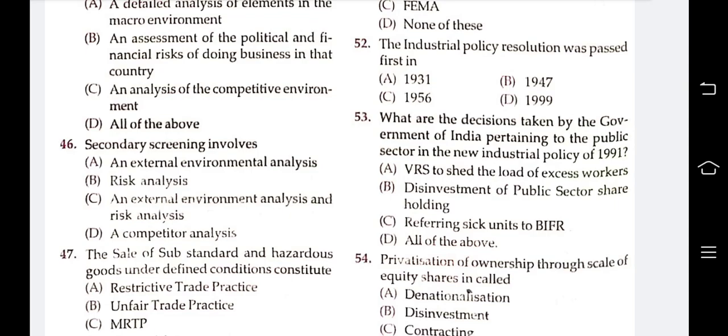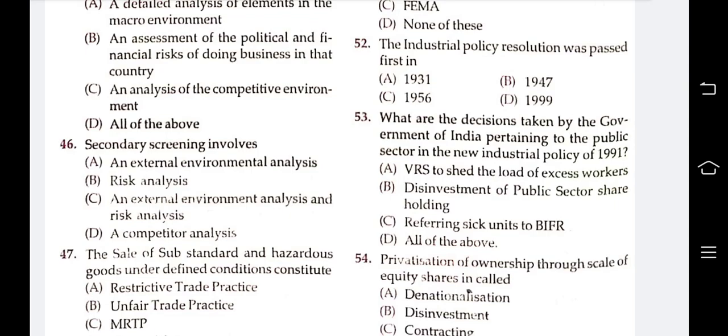Options: VRS to shed the load of excess workers, disinvestment of public sector shareholding, referring sick units to BIFR, or all of these. The answer is all of these. All are correct: VRS, voluntary retirement to shed the load of excess workers, disinvestment of public sector shareholdings, and referring sick units to BIFR.